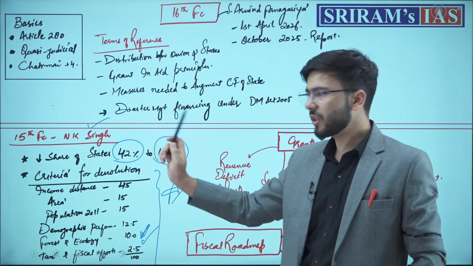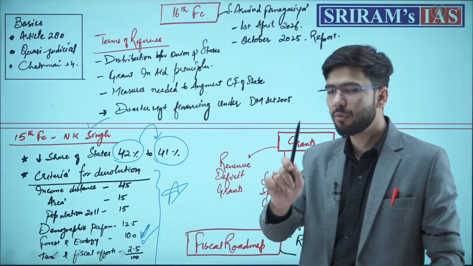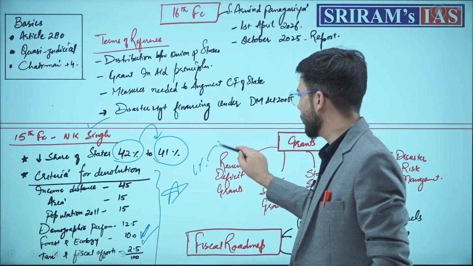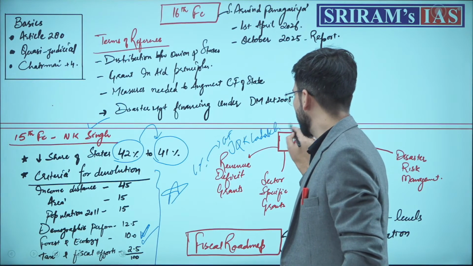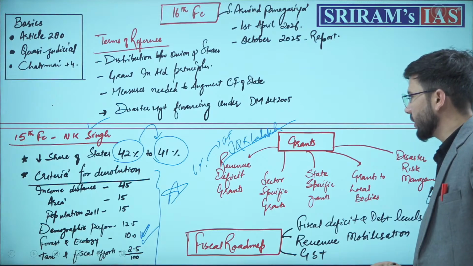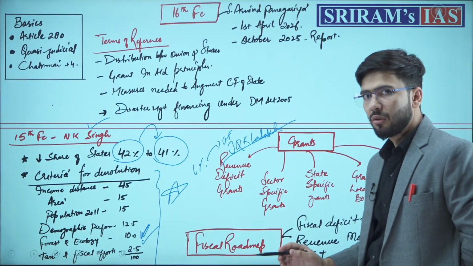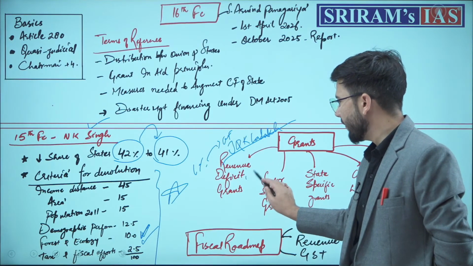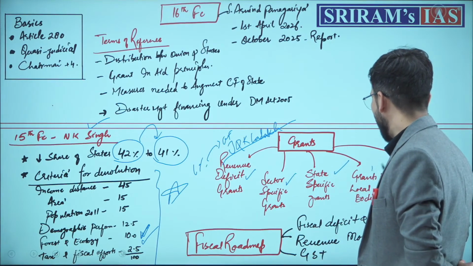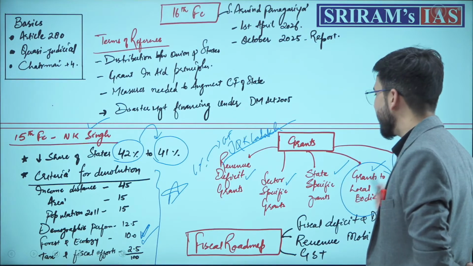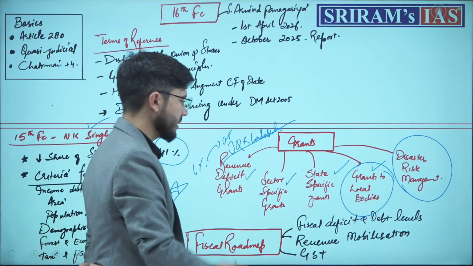This criteria of devolution is important, its chairman is important, and the recommendation of 42 to 41% is important. The 1% shall go to the UTs of Jammu and Kashmir and Ladakh. Done. One more thing. The 15th Finance Commission recommended grants. How many kinds of grants? Revenue deficit grant, sector specific grants, state specific grants, grants to local bodies, and disaster management grants. Remember, because UPSC asked about these grants.